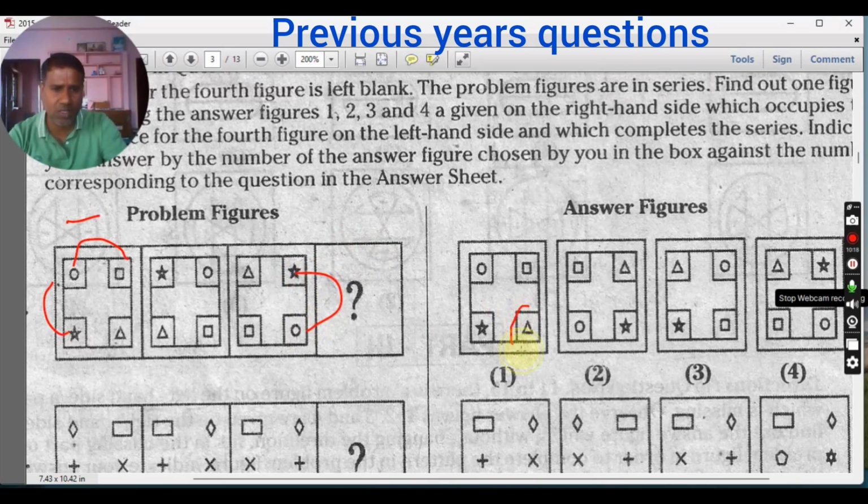Star is not there in this corner. This is wrong. This is okay. This is wrong. This is wrong. Now you just cross verify. Star okay. Triangle should come to this corner. Triangle came, right. Next square should jump to the next corner. Square came, right. Next this circle has to come to this corner. Everything matches. This is the correct one.